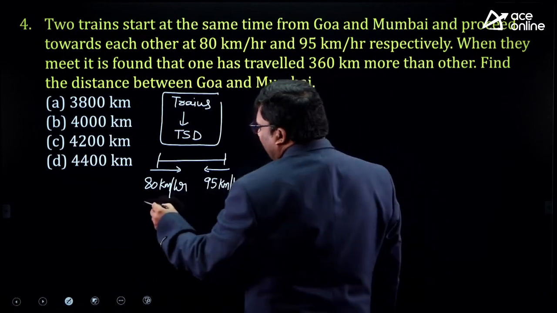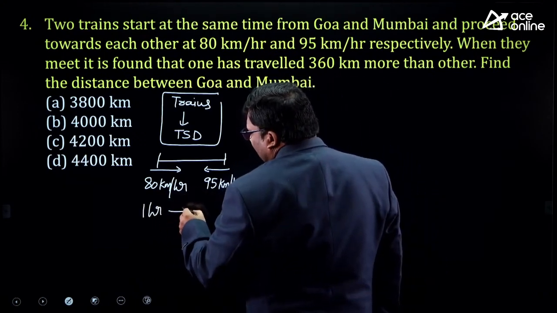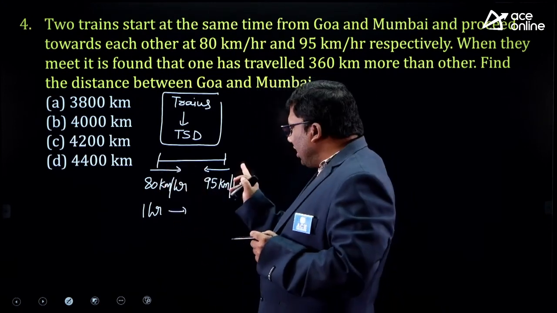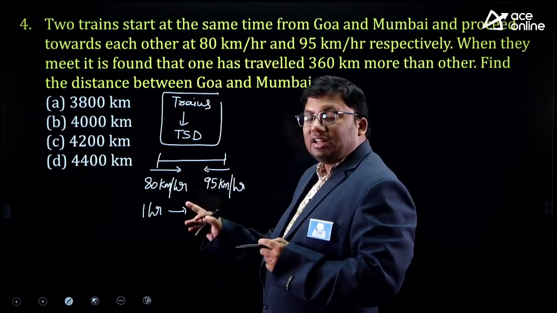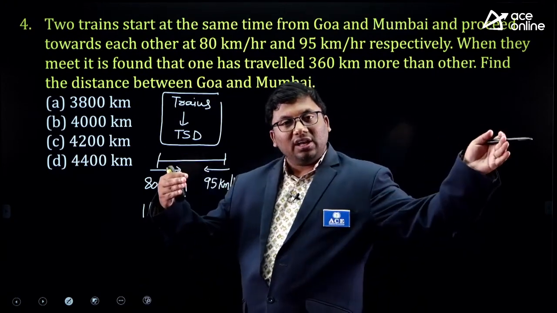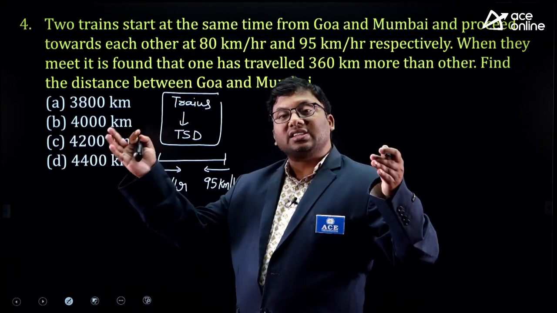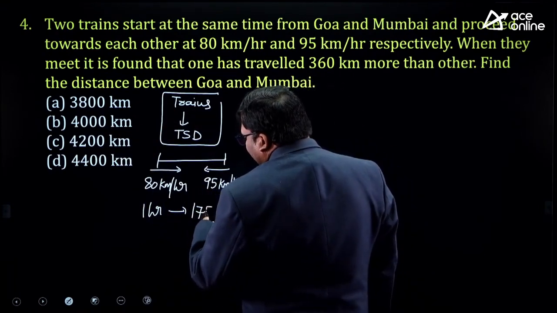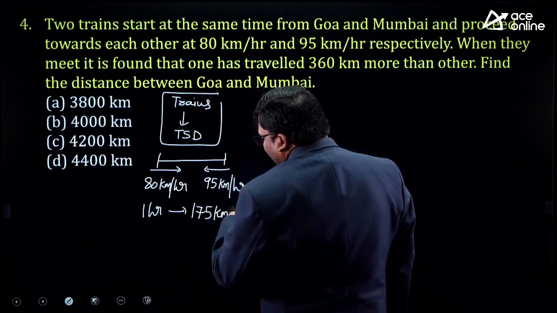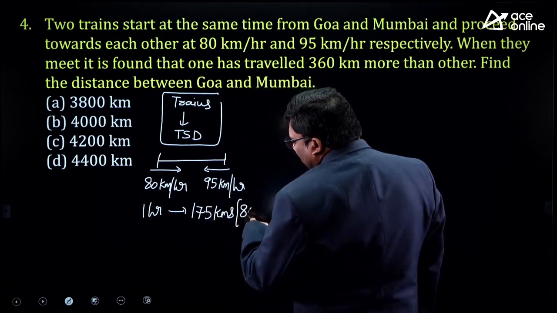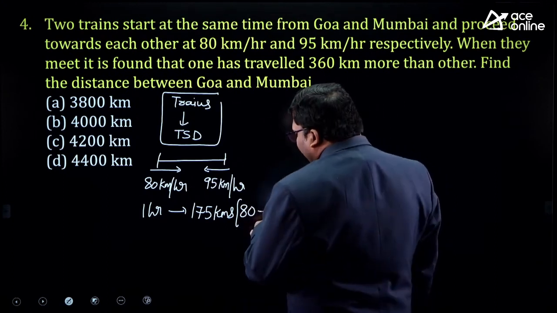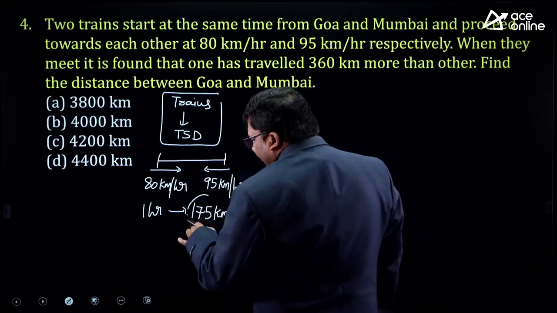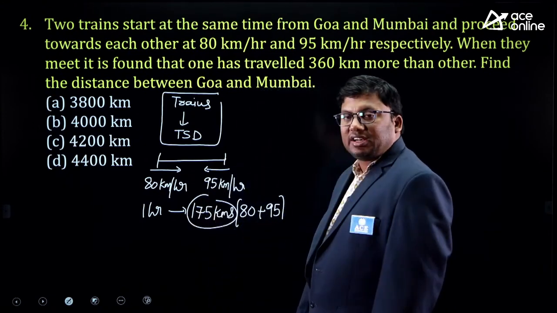Let us see what will happen after 1 hour. After 1 hour, this train has traveled 80 and this train has traveled 95. One is coming from A to B, another is coming from B to A. That means after 1 hour, total 175 kilometers are covered. Sir, why is it 175? Left to right 80, right to left 95. In 1 hour, 175 kilometers is covered.